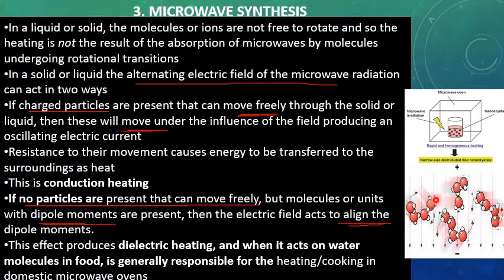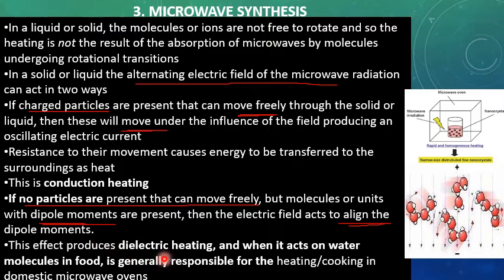So these molecules will rotate toward the positive side of the electric field and the negative side. The partial negative side will rotate towards the positive plate, and the positive side will rotate towards the negative, and in this way all molecules will align in the presence of the alternating electric field of the microwave.